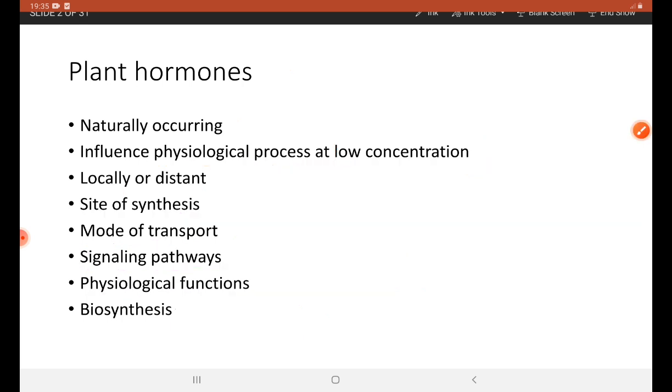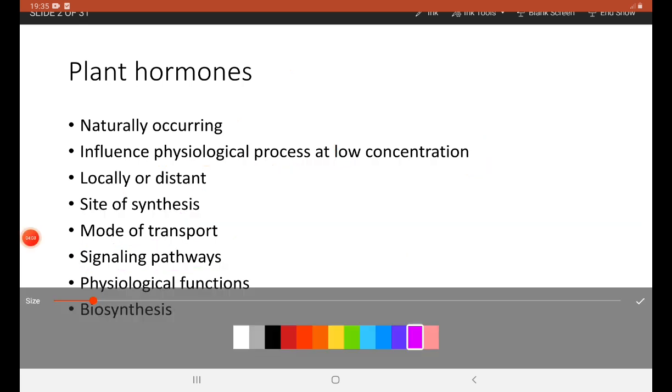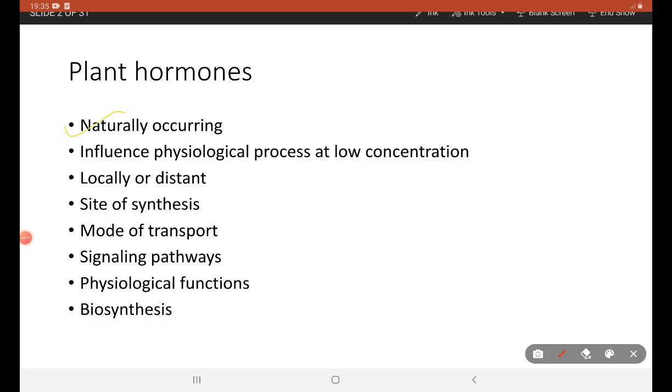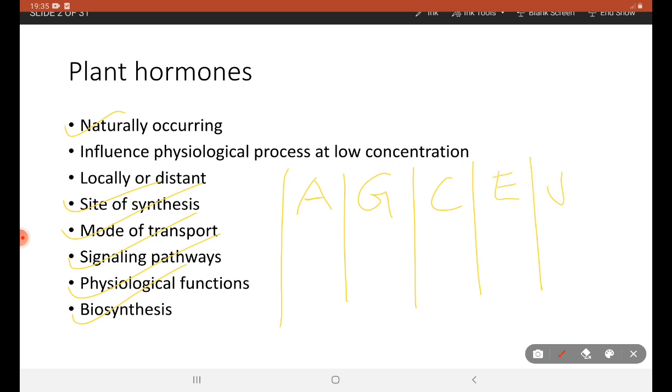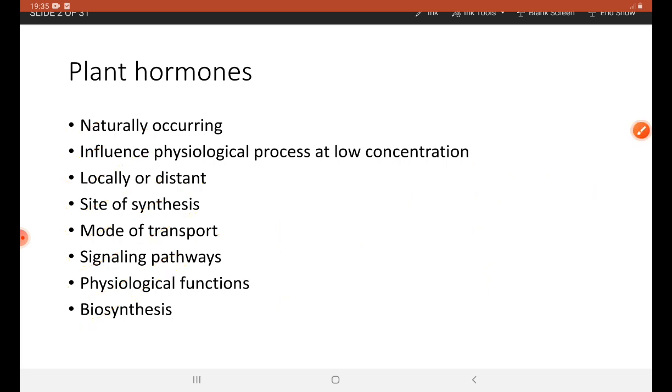So we will be seeing the basic functions, site of synthesis, mode of transport, signaling pathway, physiological function and biosynthesis for all the phytohormones like auxin, gibberellin, cytokinin, ethylene, brassinosteroid and jasmonic acid.